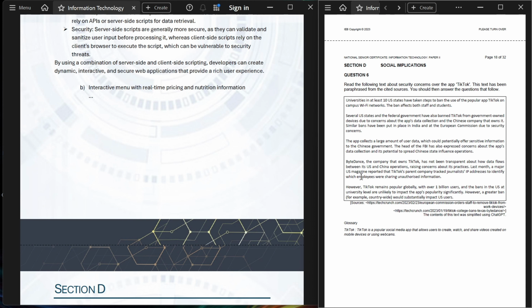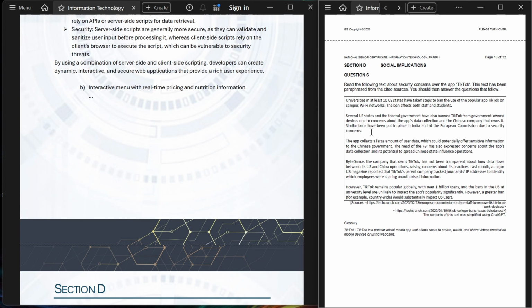The app collects a large amount of user data, which could potentially offer sensitive information to the Chinese government. The head of the FBI has also expressed concerns about the app's data collection and its potential to spread Chinese state-influenced operations. ByteDance, the company that owns TikTok, has not been transparent about how data flows between the US and China operations, raising concerns about its practices.